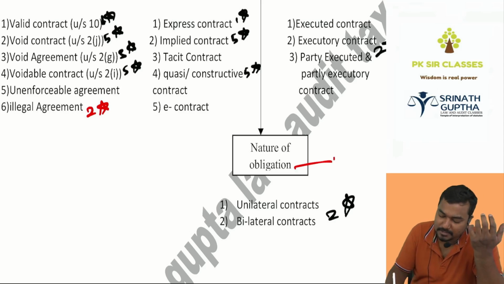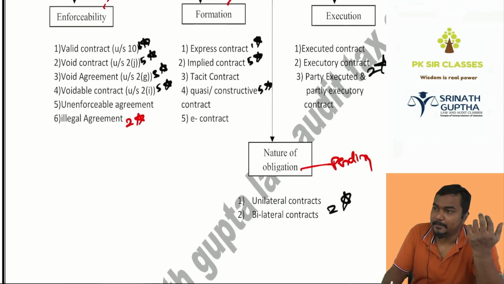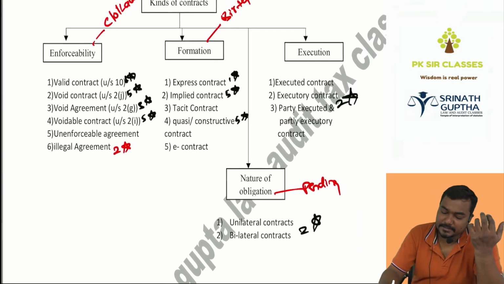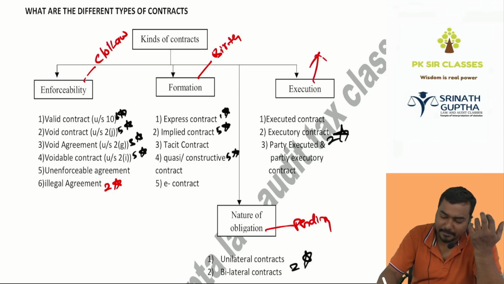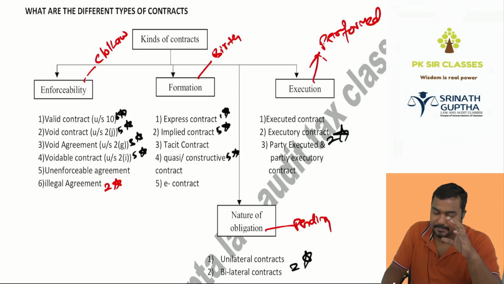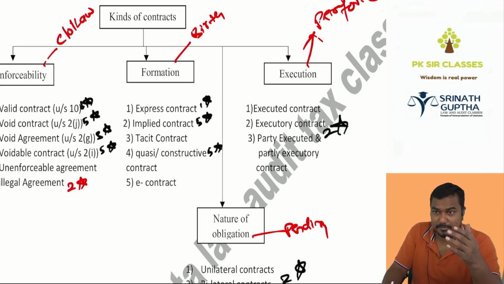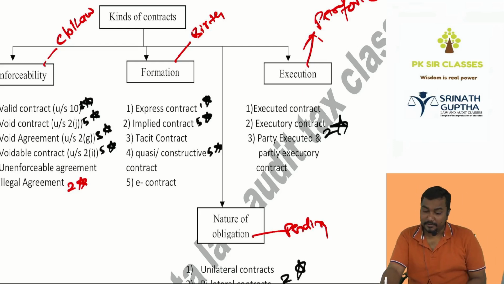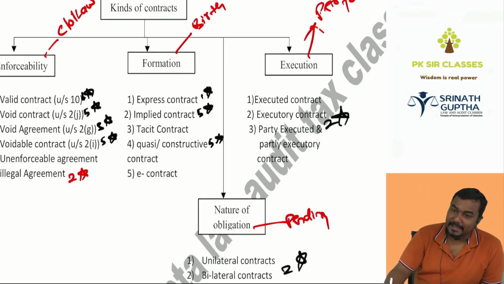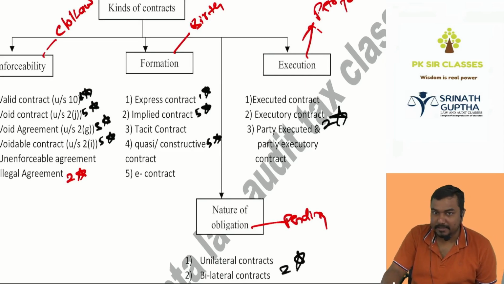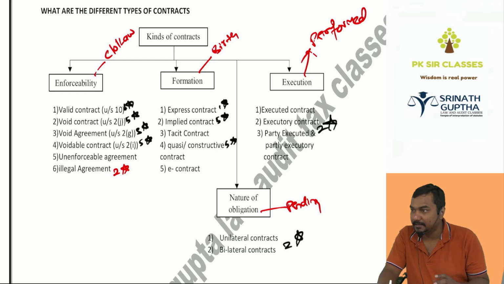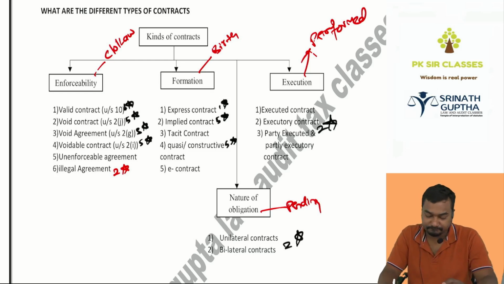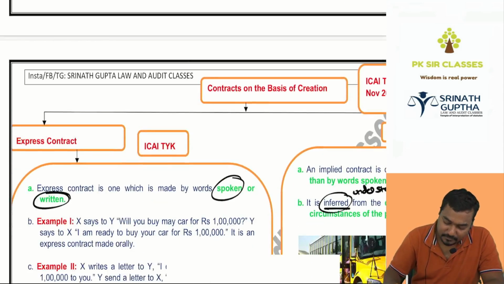How many obligations are pending? 2 types: unilateral, bilateral. And execution: how many obligations are performed, how many are not yet performed? 3 types: executed, past tense, everything is done; executory, future tense, everything is yet to happen; and partly executory. We will look at each one. Once these are done, the chapter is finished. Then we'll do the scanner.